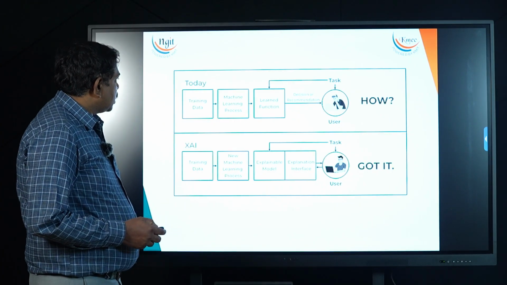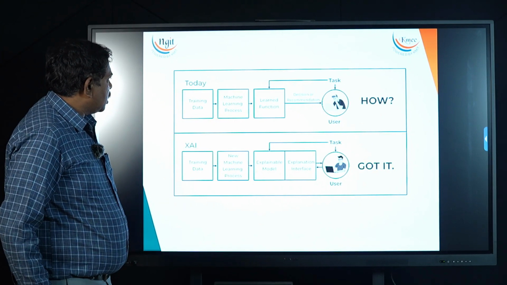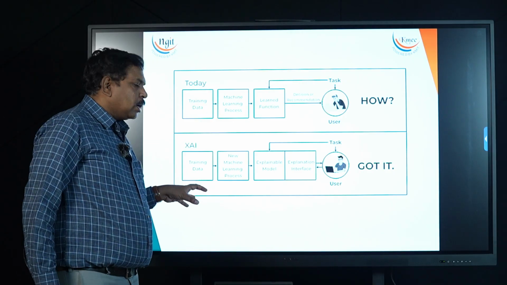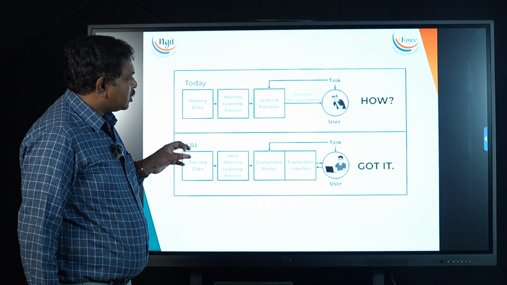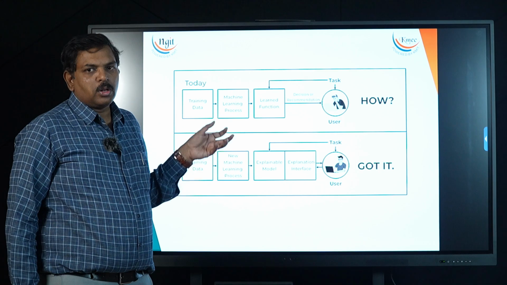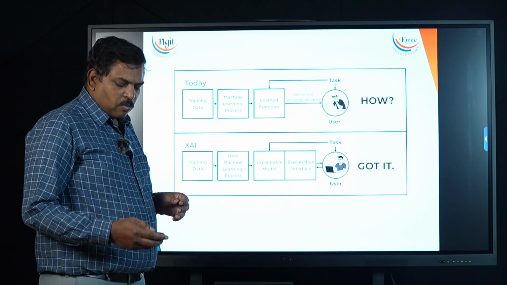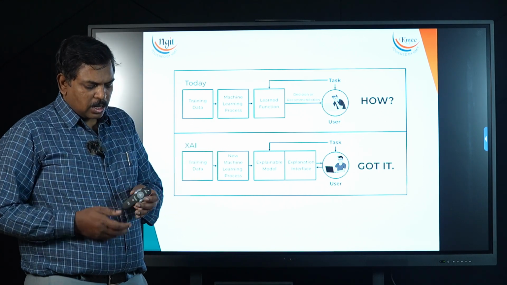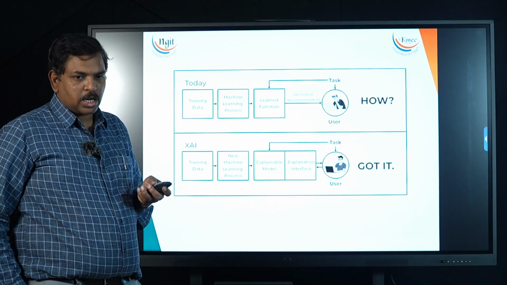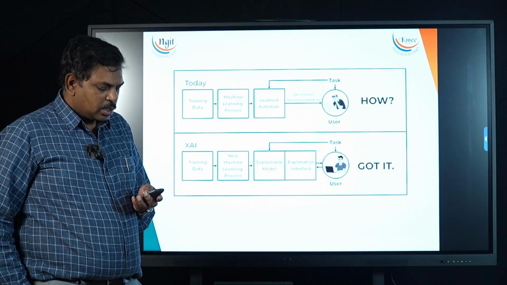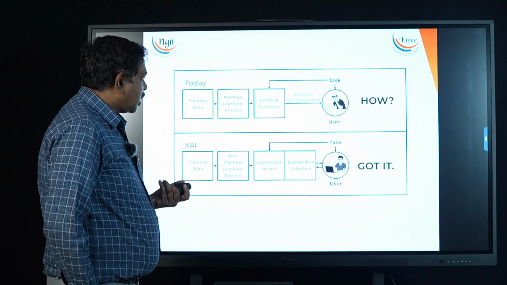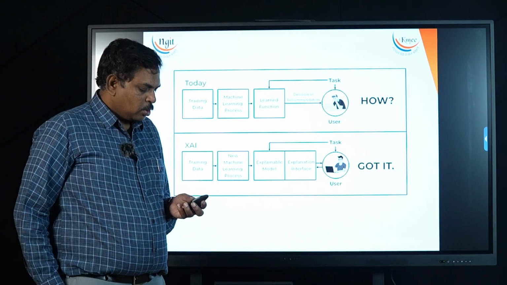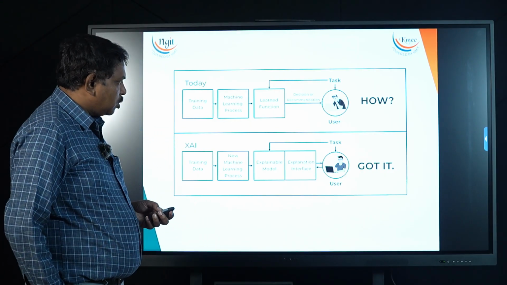So explainable AI tries to give more evidence for its output. Our regular previous AI, once the output is given, doesn't care whether other people trust its output or not. But this explainable AI gives the reason why it has given that output to the user, so that the user gets some reliability on the algorithm.